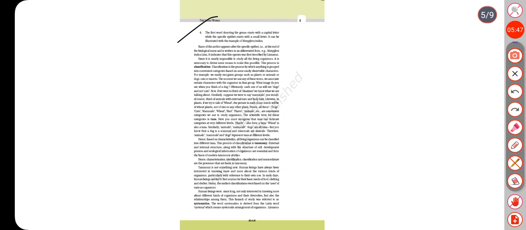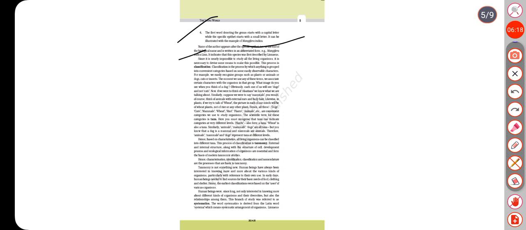The first word denoting the genus starts with a capital letter, while the specific epithet starts with a small letter. It can be illustrated with the example of Mangifera indica. The name of the author appears after the specific epithet, i.e., at the end of the biological name, and is written in an abbreviated form, e.g., Mangifera indica Lin. It indicates that the species was first described by Linnaeus.